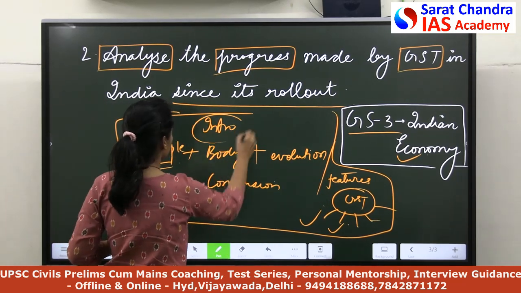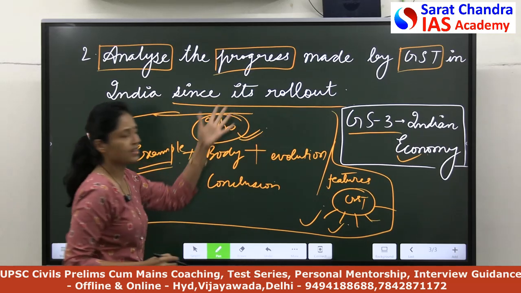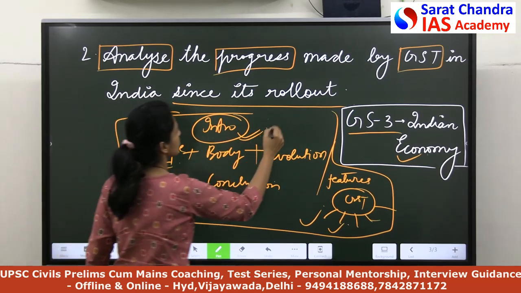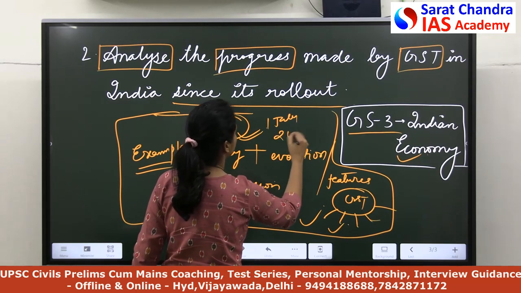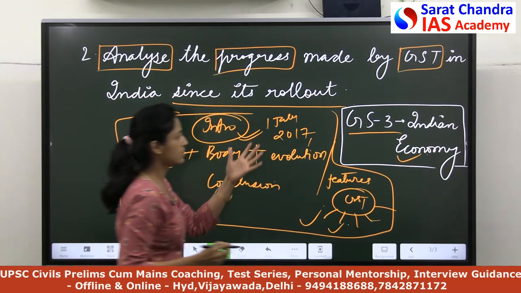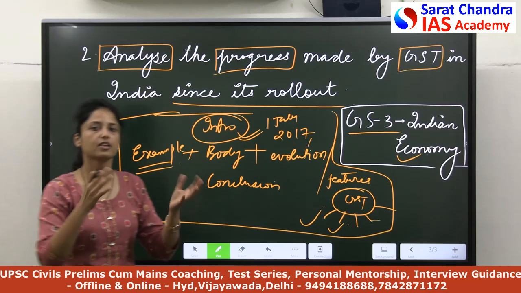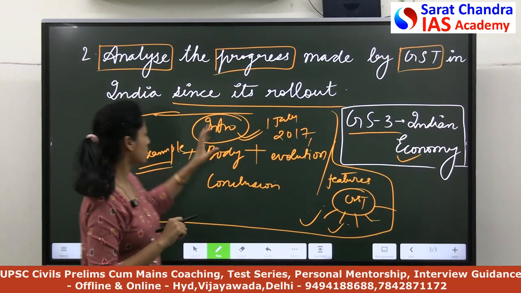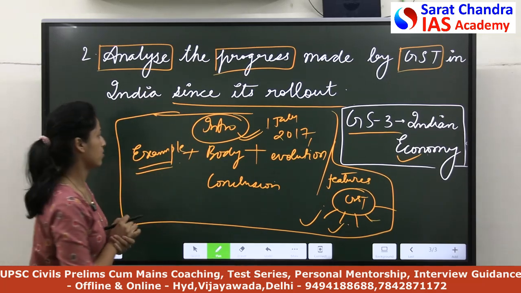So for the introduction, you can simply write when the GST was rolled out. You can simply write the date, 1st July 2017, and you can write in one line that its main aim was to simplify the complex tax structure of India. So it is not rocket science to write the introduction.